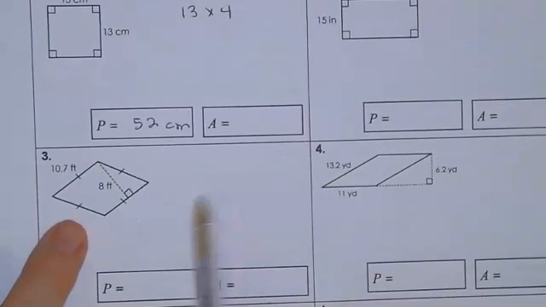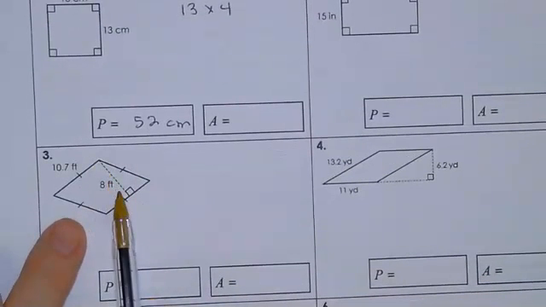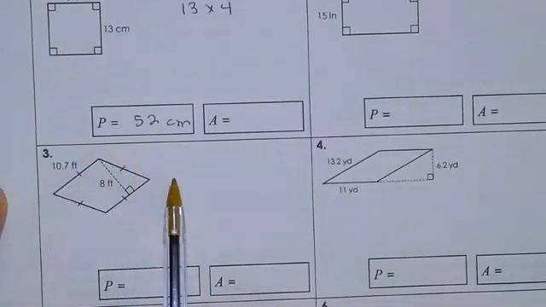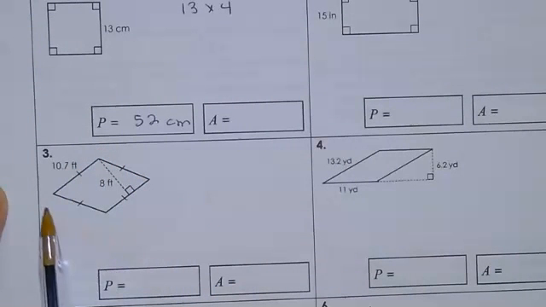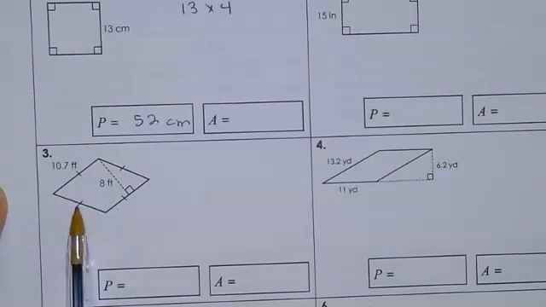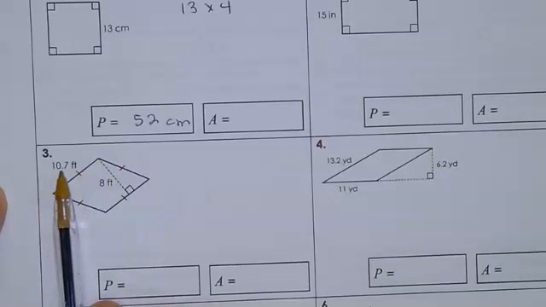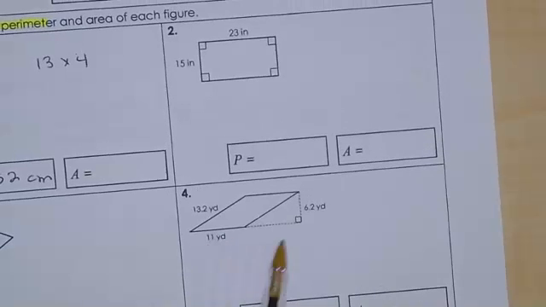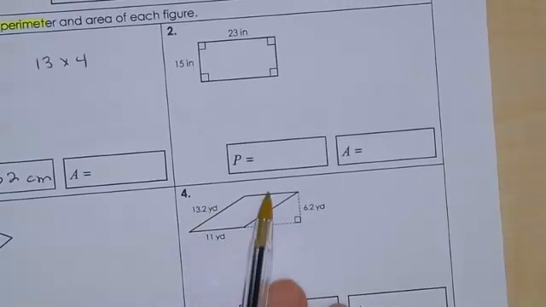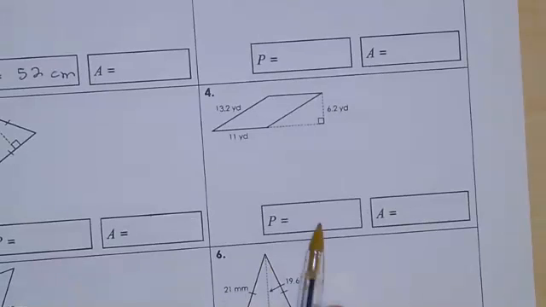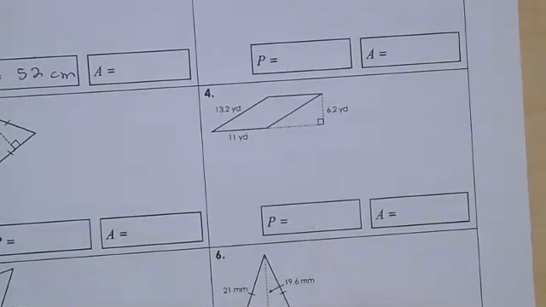Down here, see that little dot? You're going to ignore that because all we're doing is finding the perimeter all the way around. And you notice here all 4 sides have that 1 hash mark, which means all 4 sides are equal, and all 4 sides equal 10.7. Here's a parallelogram. Ignore that. These 2 sides are equal, these 2 sides are equal, and all you're doing is finding the perimeter and making sure you put in the label.